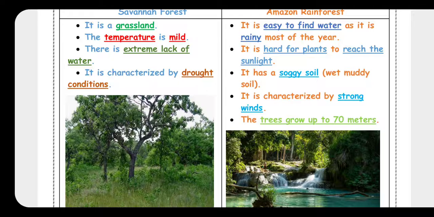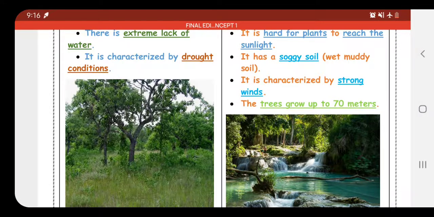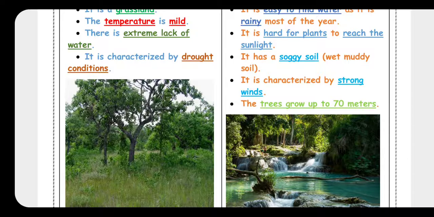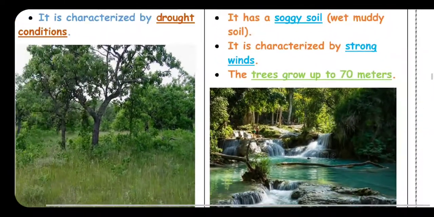And it's hard for the plants to reach the sunlight. And it has a soggy soil, or wet, muddy soil. And it's characterized by strong winds. And the trees grow up to 70 meters, searching for the sunlight.